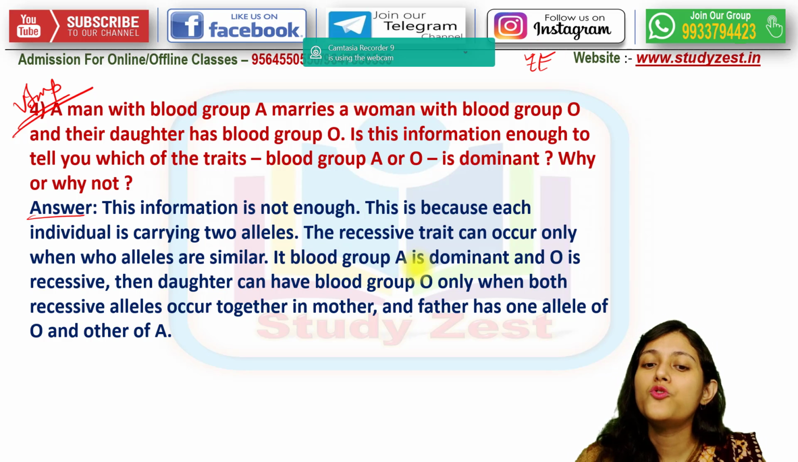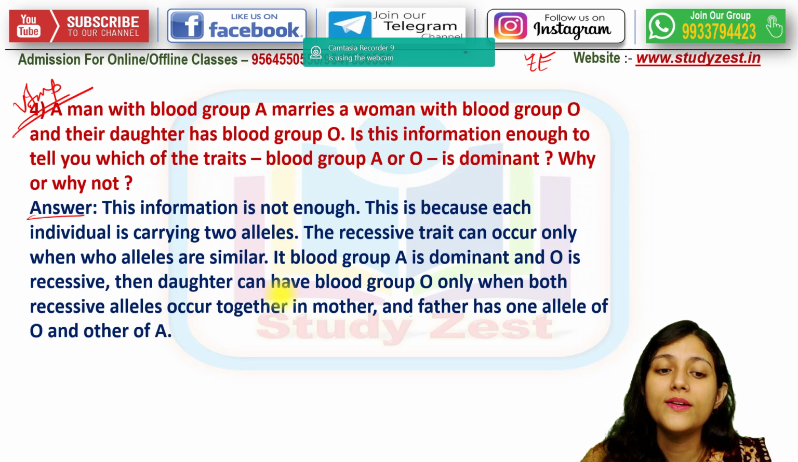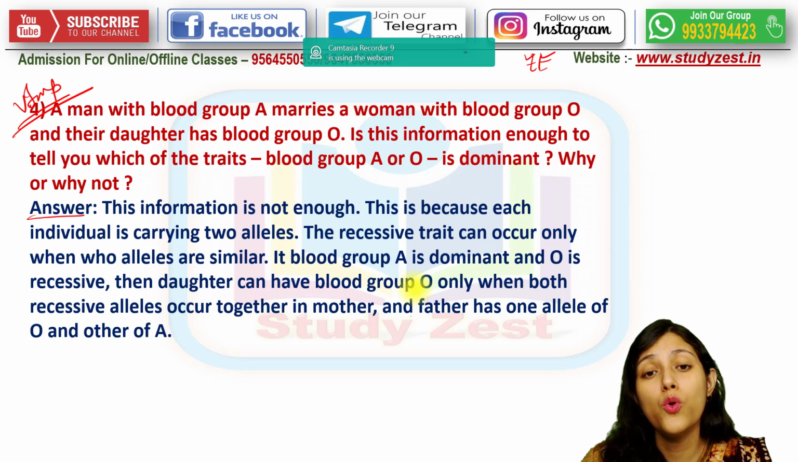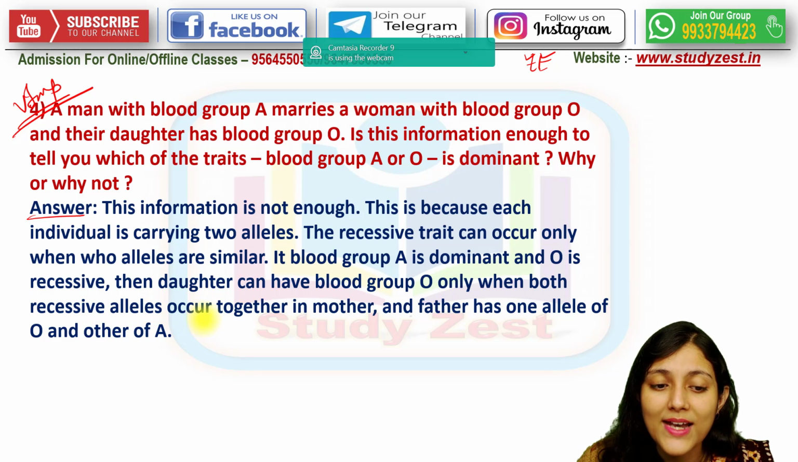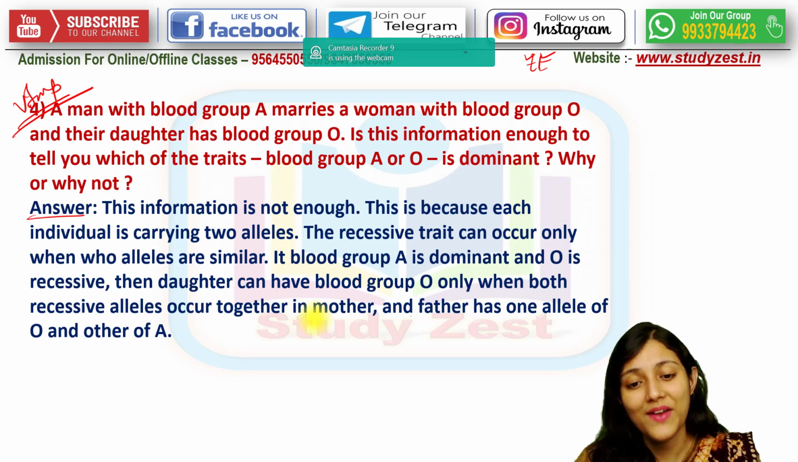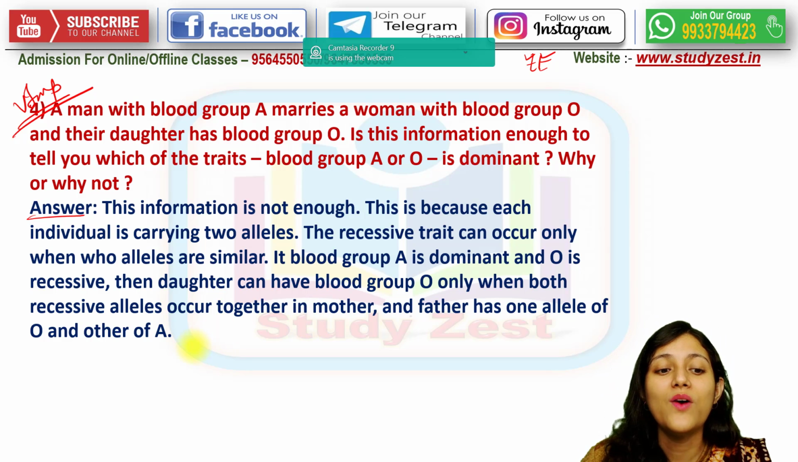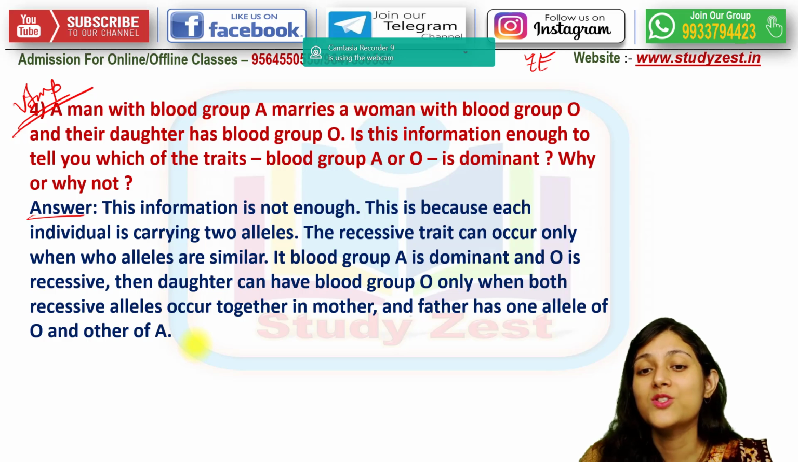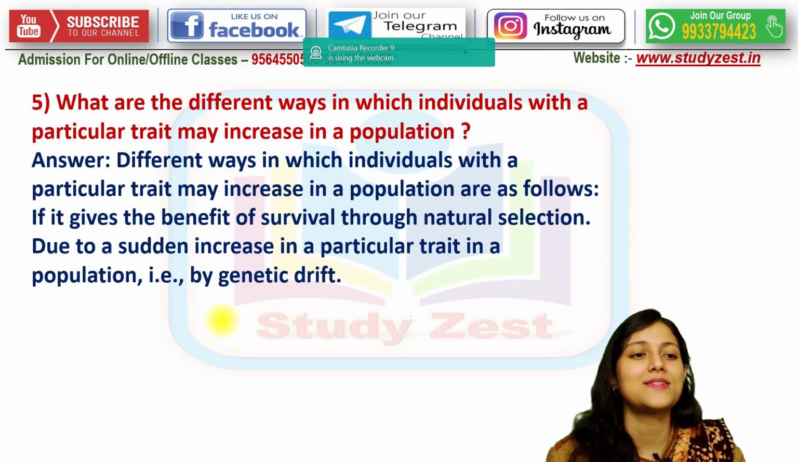Now, if the blood group A is dominant and O is recessive, then the daughter can have blood group O only when both the recessive alleles occur together in the mother, right? But the father has one allele of O and the other allele of A. So this information is not enough at all. More information is required. Okay, next.